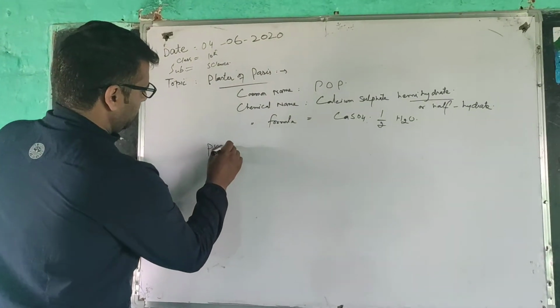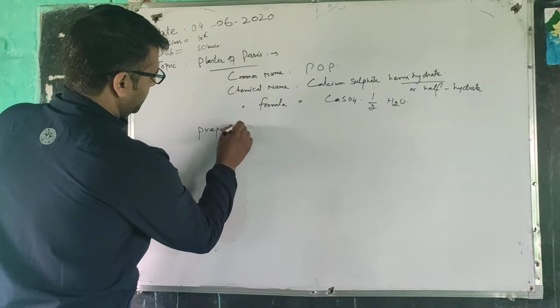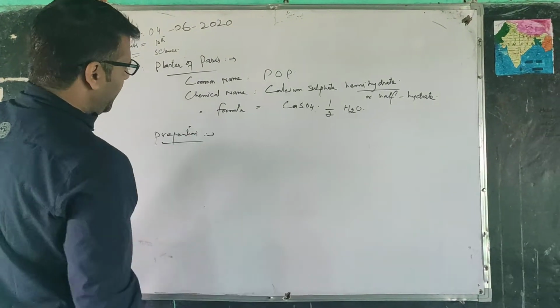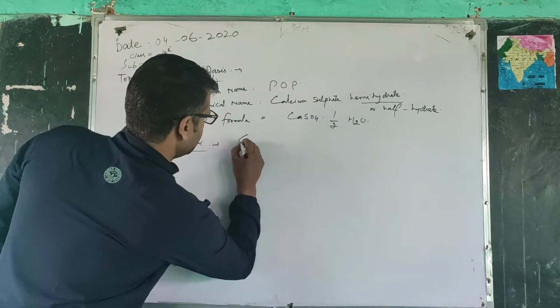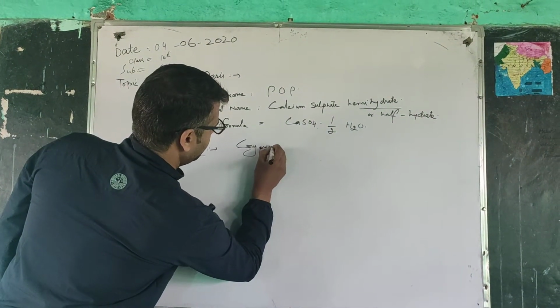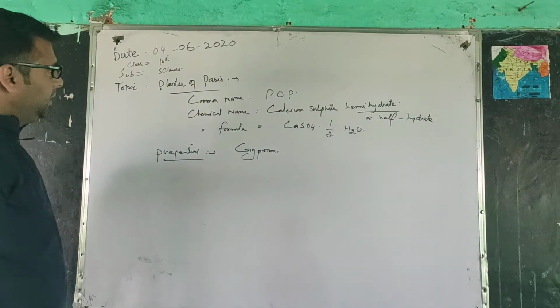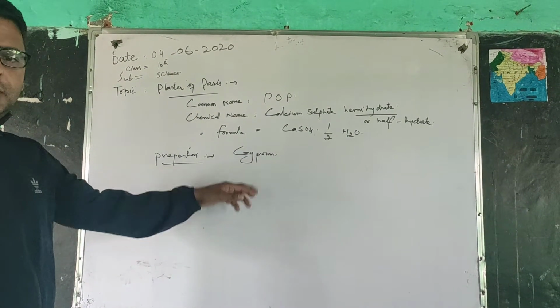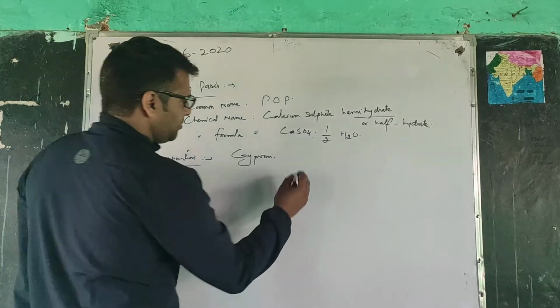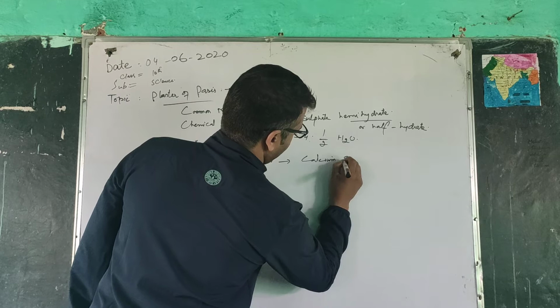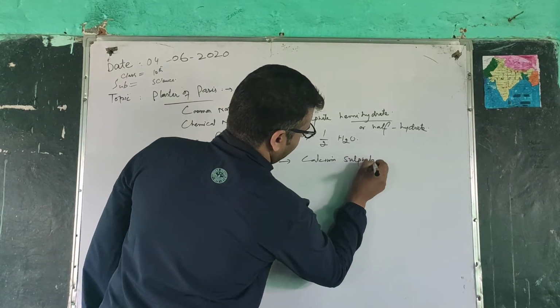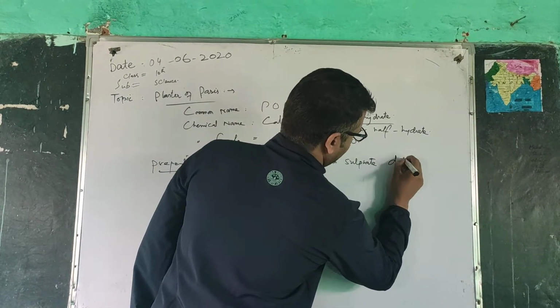Now, how is POP prepared in the laboratory? Plaster of Paris is obtained from gypsum, so the raw material for its preparation is gypsum. What's gypsum? Gypsum is calcium sulfate dihydrate.